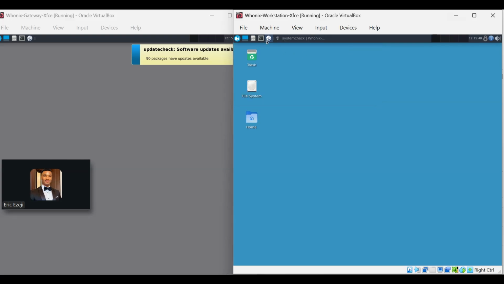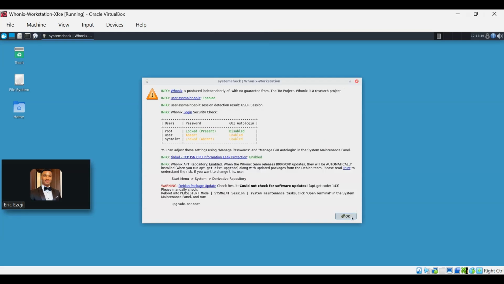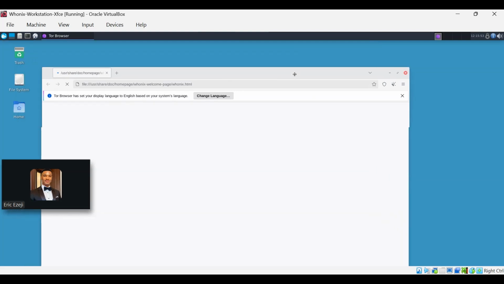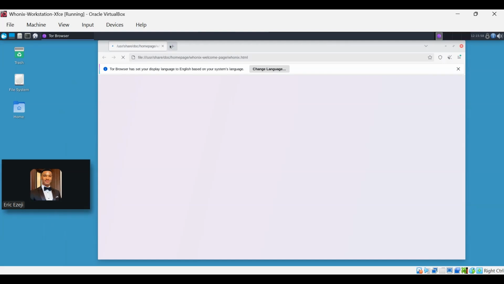So let's just continue. You just open your Tor browser in your workstation. You can open a terminal. Okay, this guy is done. So I just open a Tor browser here. So this is my Tor browser. Let's just allow it to load.